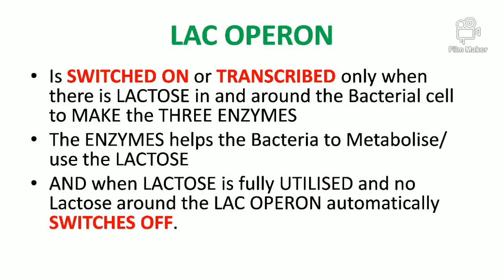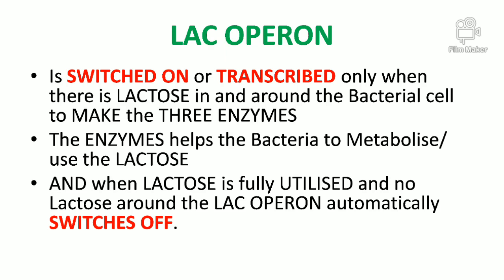Now let us understand three statements about the Lac operon. First, the Lac operon is switched on or transcribed only when there is lactose in and around the bacterial cell, to make the three enzymes which we have just discussed. Second, the enzymes produced by the Lac operon help the bacteria to metabolize or use lactose.